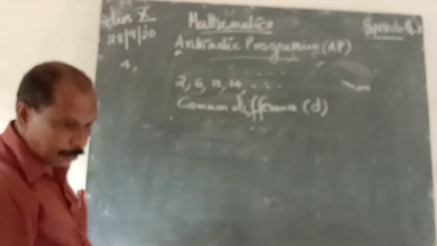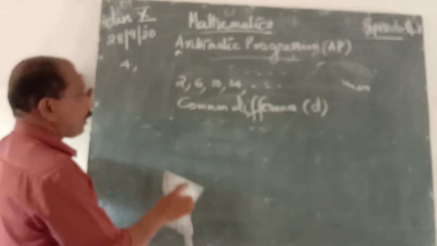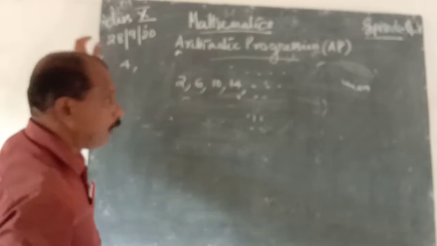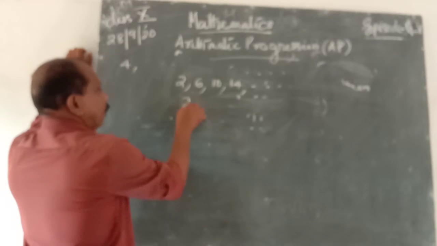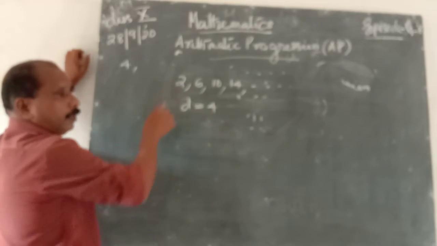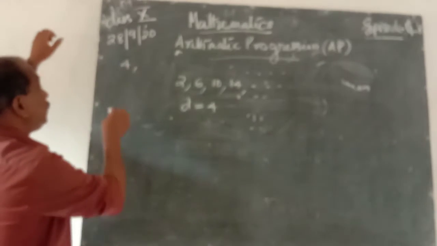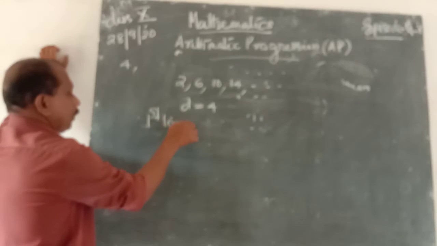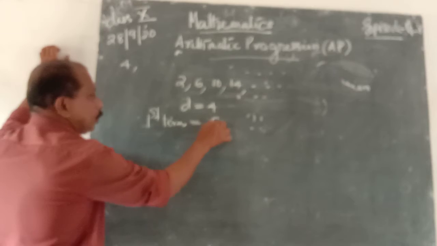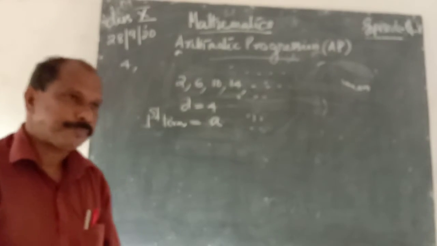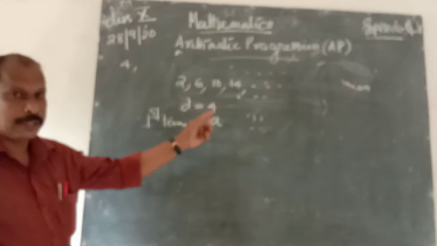Then in this example, common difference is d, that is d is equal to 4. Then first term, let us assume that it is a. Assume that small a is the first term and d is the common difference.